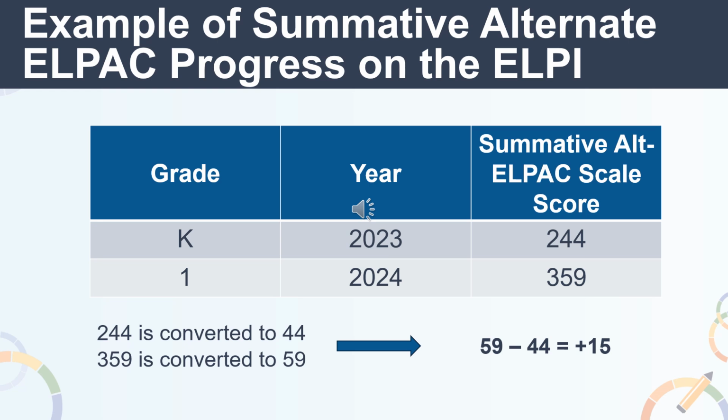Example: in 2023, an EL student taking the summative alternate LPAC had a scale score of 244 in kindergarten. In 2024, this EL student had a scale score of 359 in grade 1. The scale score of 244 in 2023 gets converted to 44, and the scale score of 359 in 2024 gets converted to 59. The difference was calculated between 59 and 44. A scale score change of plus 15.